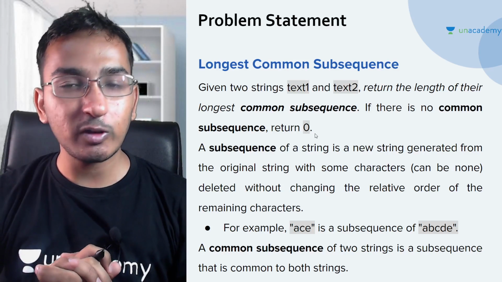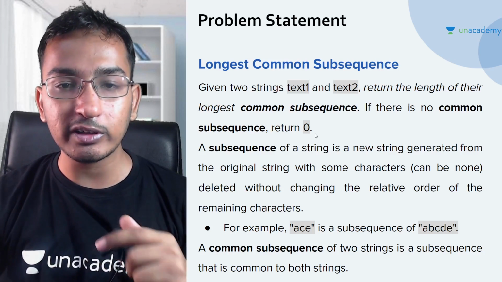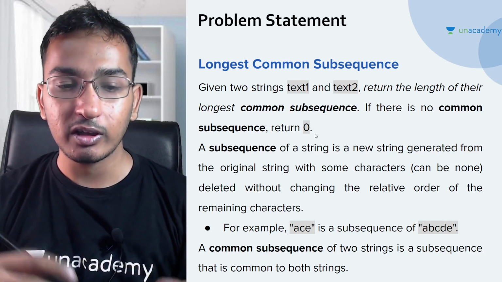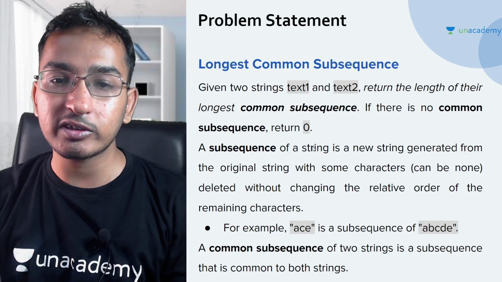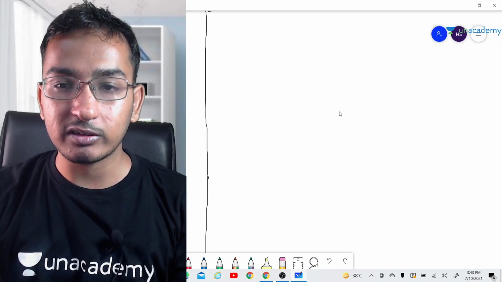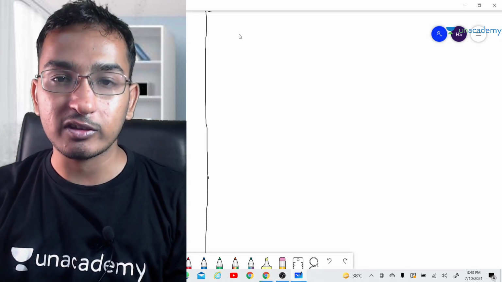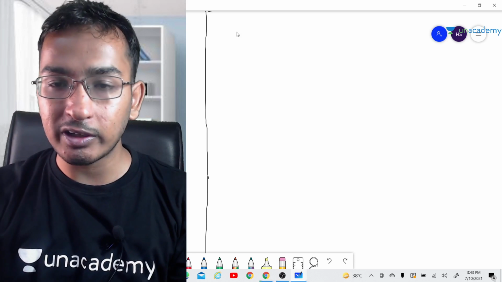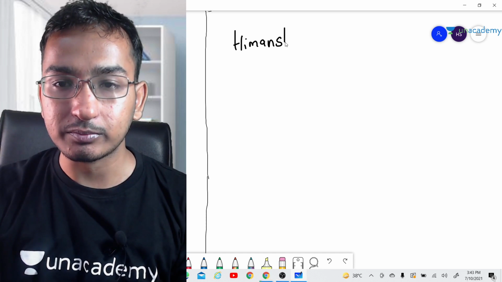So in this problem you will be given two strings, text1 and text2, and you have to return the longest common subsequence. So what do you mean by the subsequence here? Here you need to understand the meaning of subsequence. Sometimes it is really confusing what is the substring and what is the subsequence. So let me tell you what is the subsequence and what is the substring here.